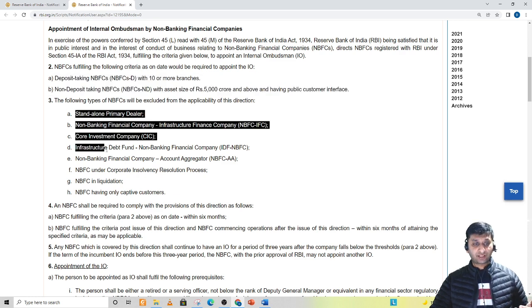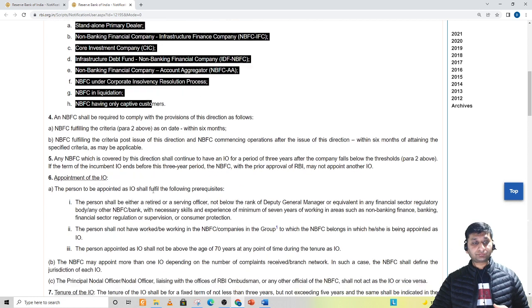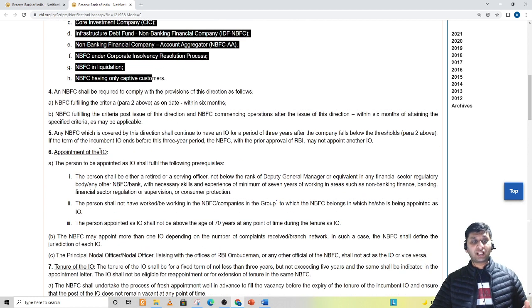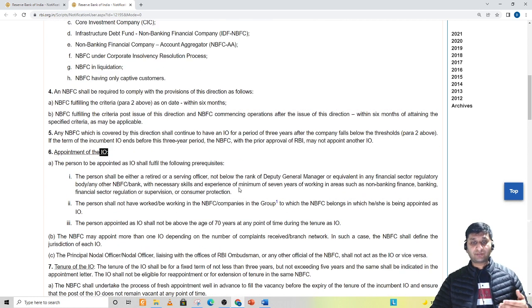These are excluded. This is also important to know. Right. Then who can be appointed as IO? Maybe somebody who is working at a rank of deputy general manager, should not be above 70 years of age. So all these conditions are important.